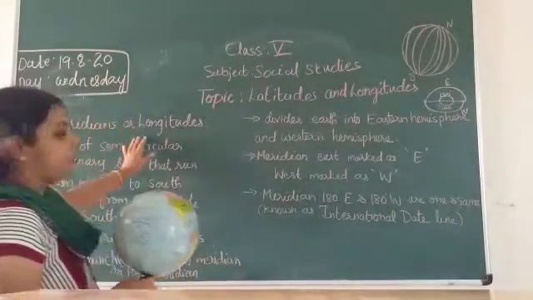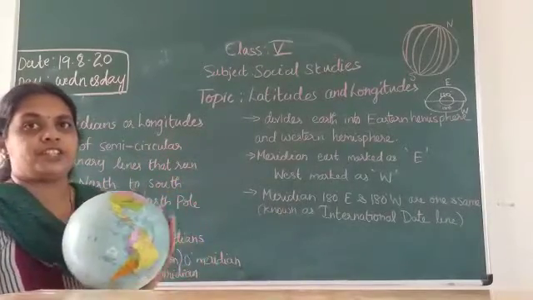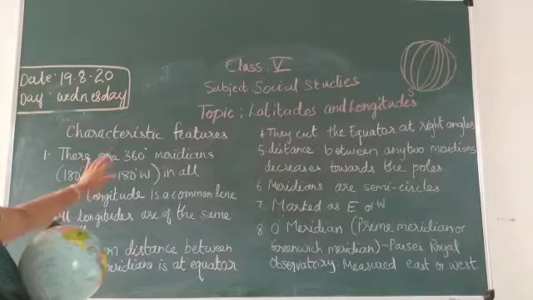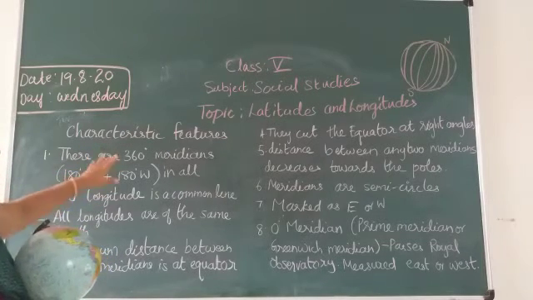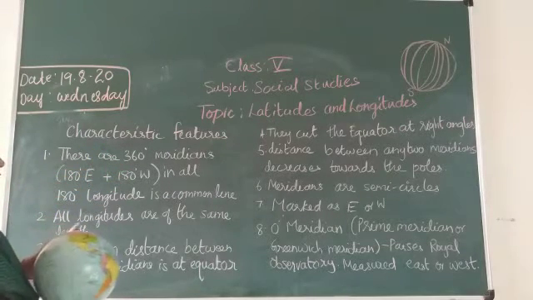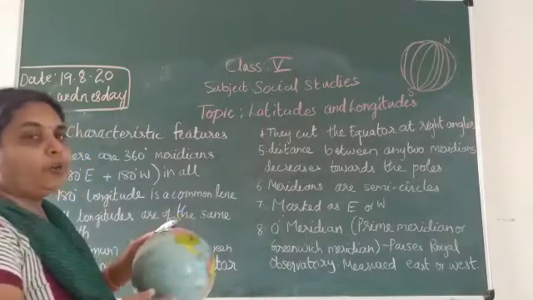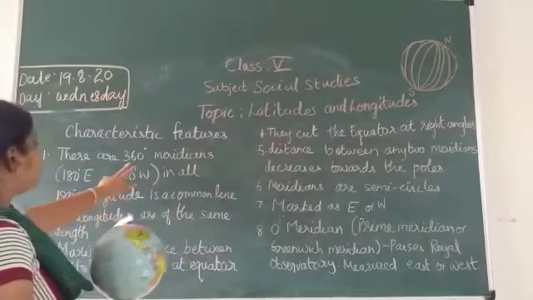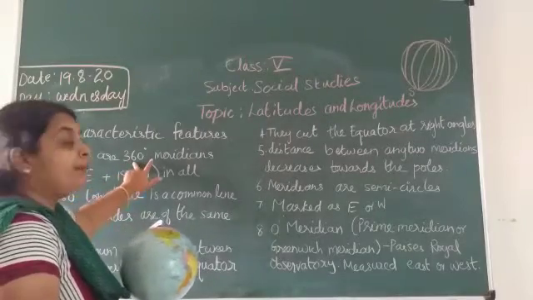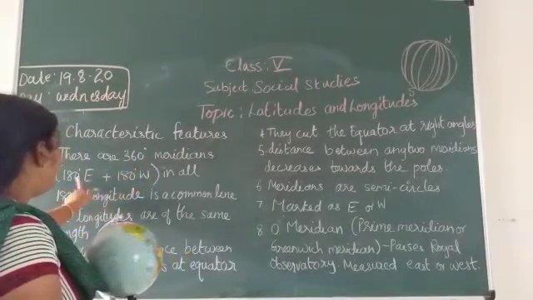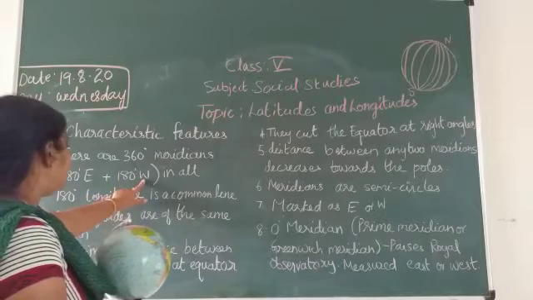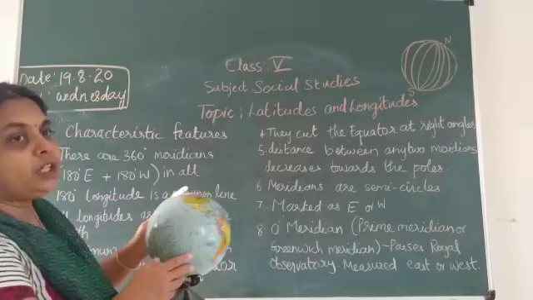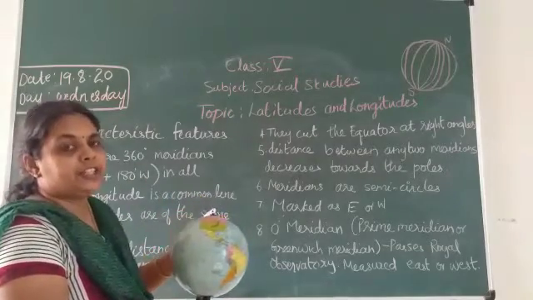We will continue with the characteristic features of longitudes. As I told you, there are 180 degrees east and 180 degrees west, so there are 360 meridians in total. The 180-degree longitude is a common line, your international date line.